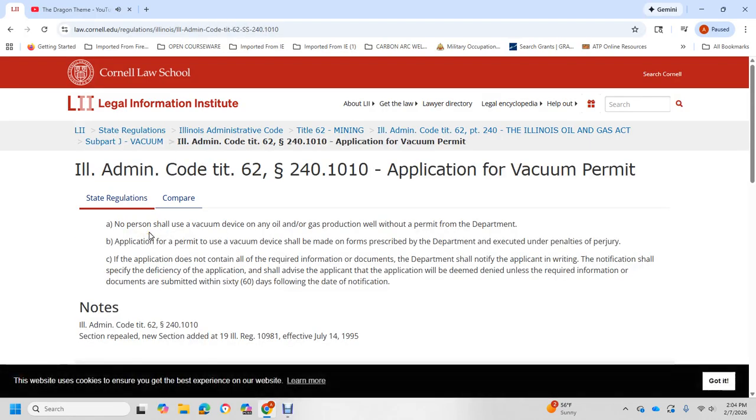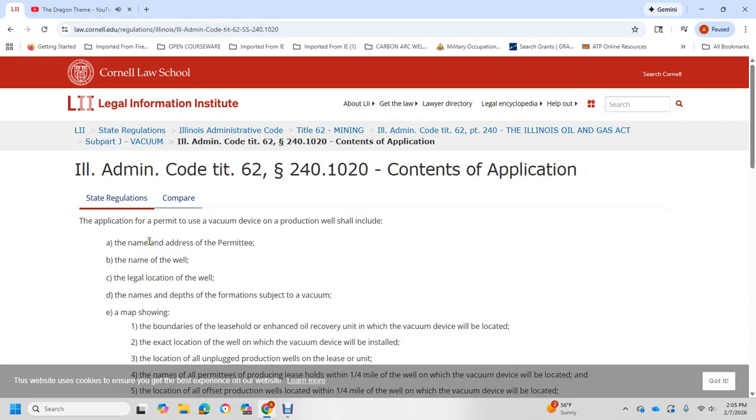Application for vacuum permit. No person shall use a vacuum device on an oil and gas production well without a permit from the department. Application for the permit to use a vacuum device should be made on the form prescribed by the department and executed under the penalties of perjury. If the application does not contain all of the required information or documents, the department shall notify the applicant in writing of the deficiency, and the application will be deemed denied unless the required information or documents are submitted within 60 days of the date of the notification.